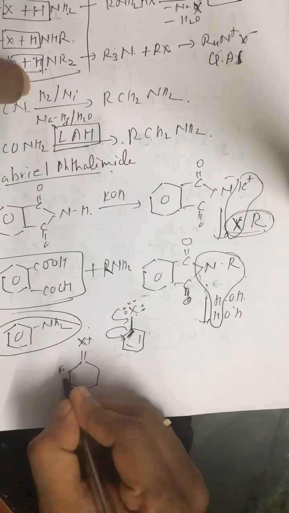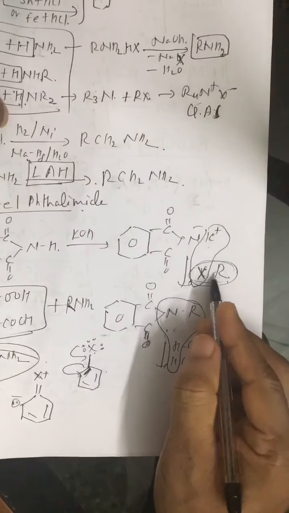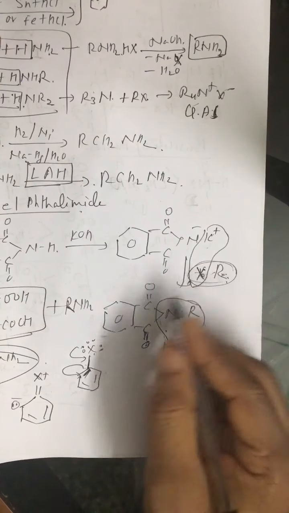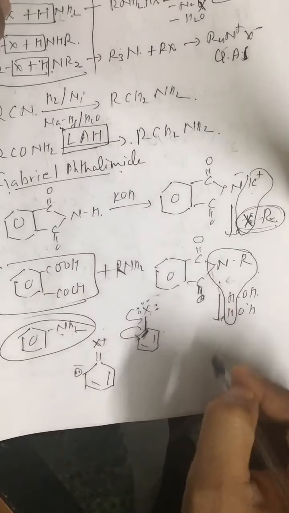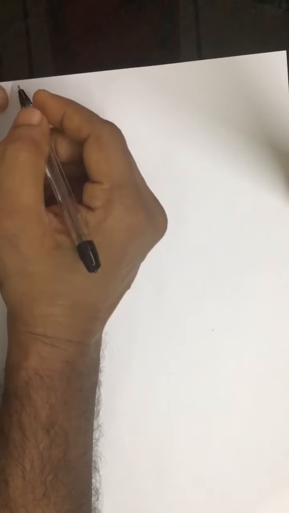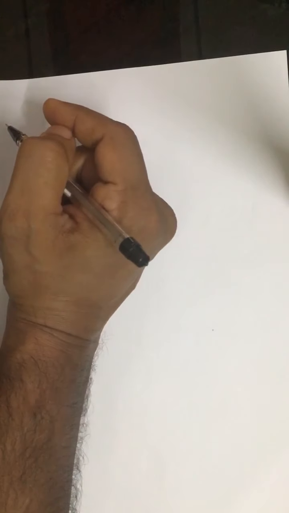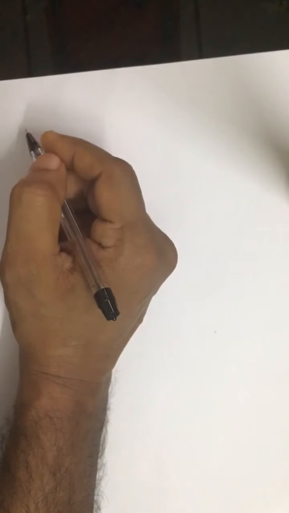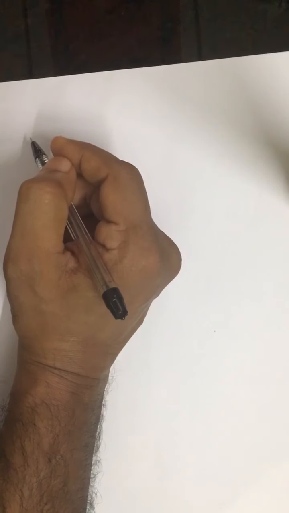So it is very difficult to break this C6H5X. That is why we cannot prepare aniline by the Gabriel phthalimide reaction. So by these methods we can prepare RNH2, or we can prepare C6H5NH2.